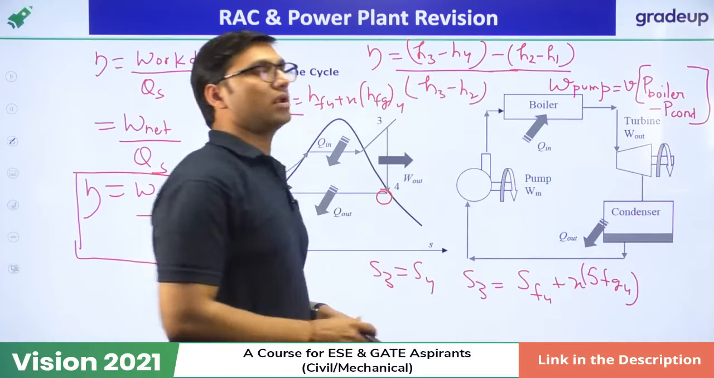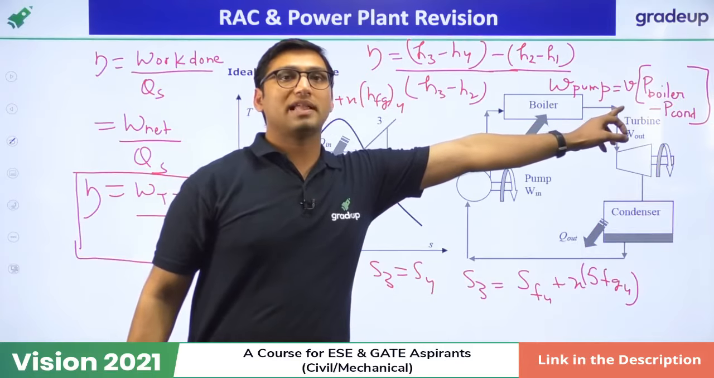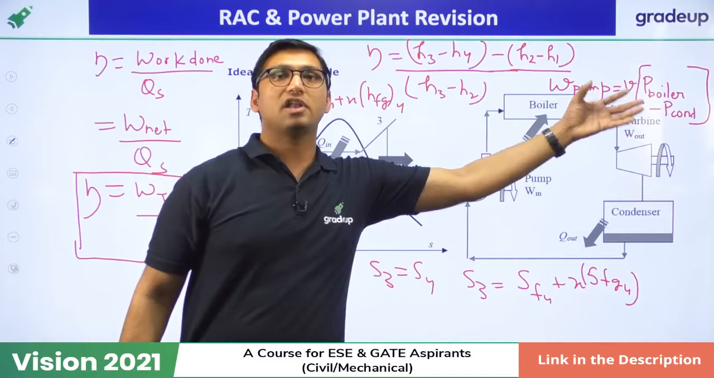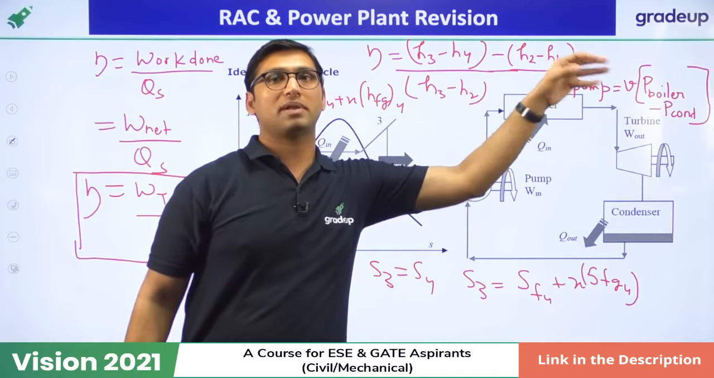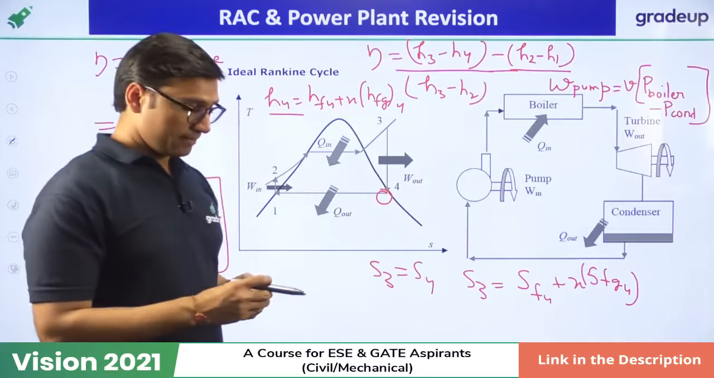This is the formula for pump work. It is equal to specific volume at the entry of the pump into boiler pressure minus condenser pressure. So from here you can also find the pump work. This is also a formula that normally we use in solving the numericals of Rankine cycle.